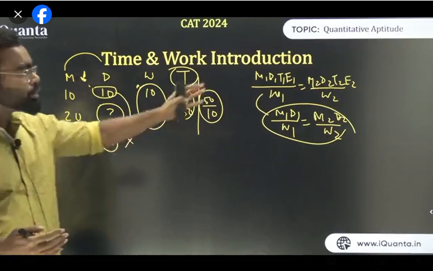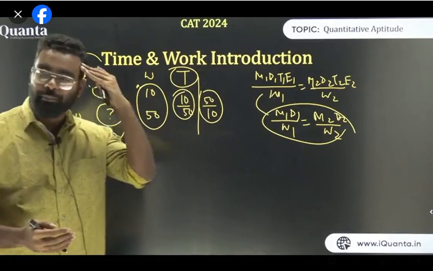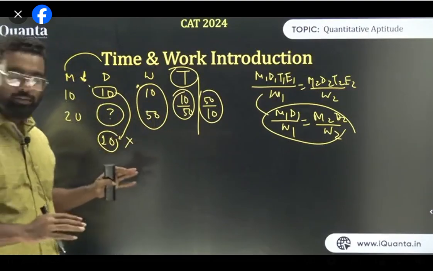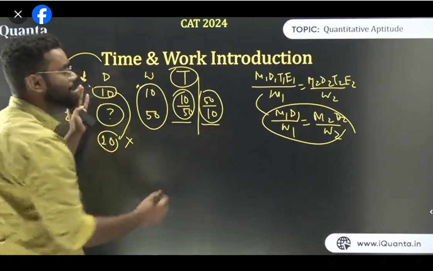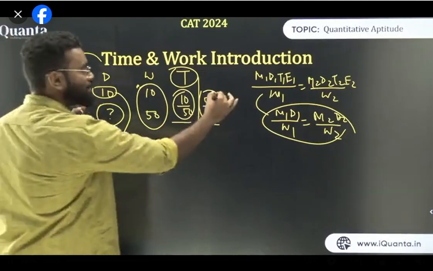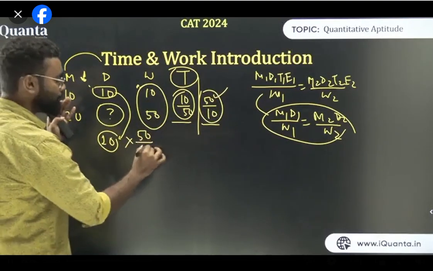A lot of the time, you don't need to use all these things, because whenever you're using a formula, you need to remember it. Whenever you don't need to remember, this is always easy. So first what I do, it is 10 upon 50 or 50 upon 10. As I need to have more number of days, I'll take the bigger ratio, that is 50 upon 10, right?